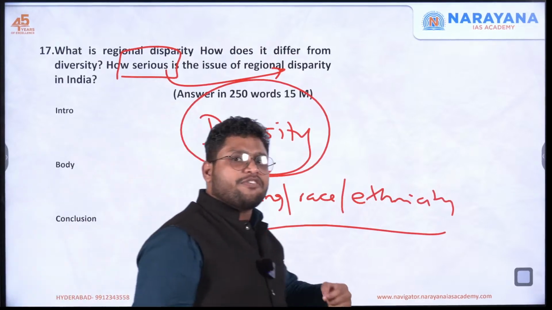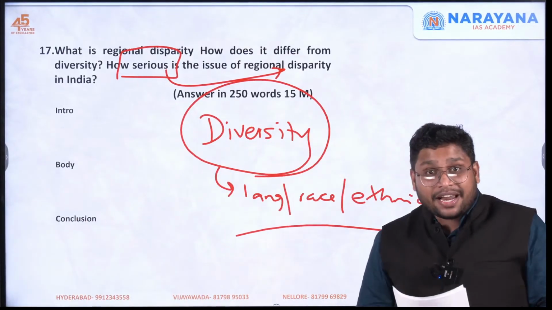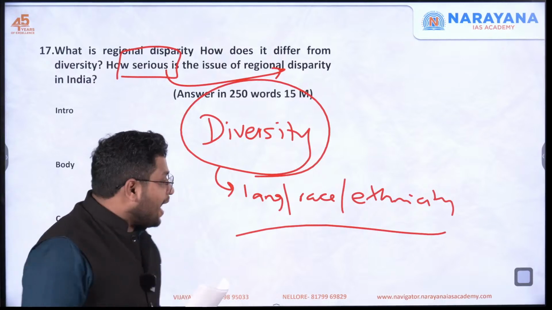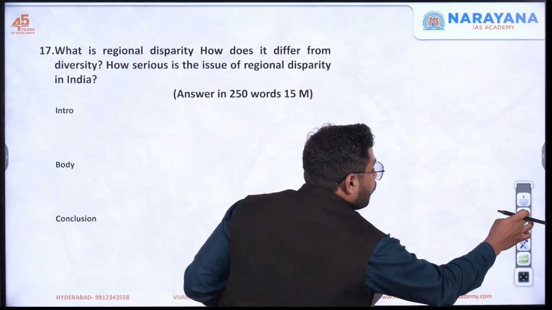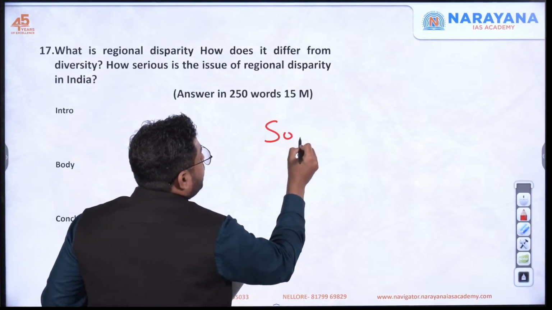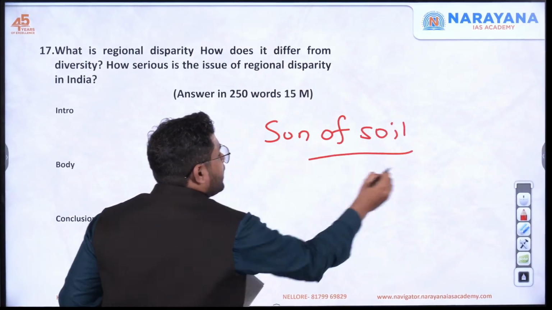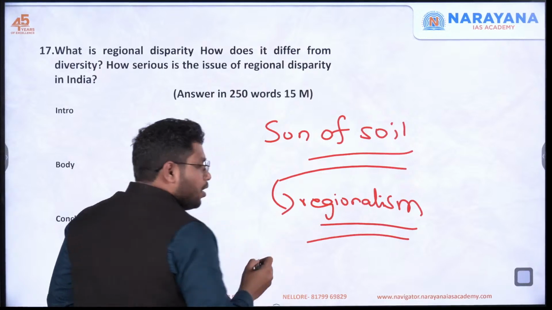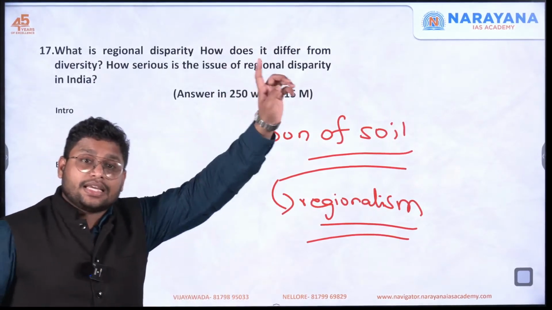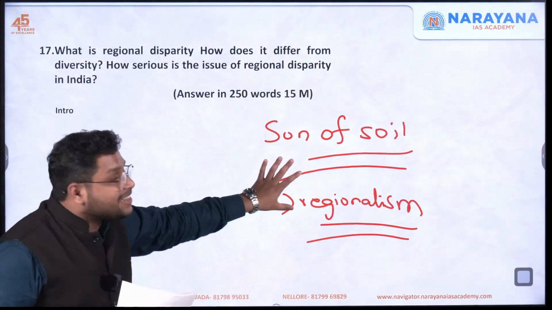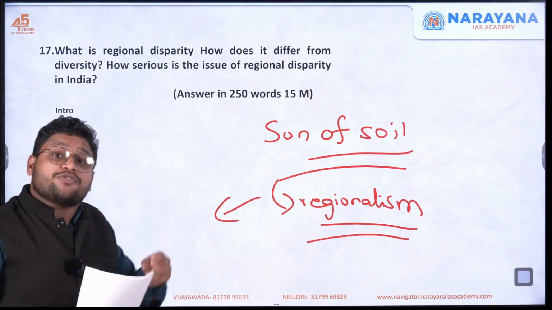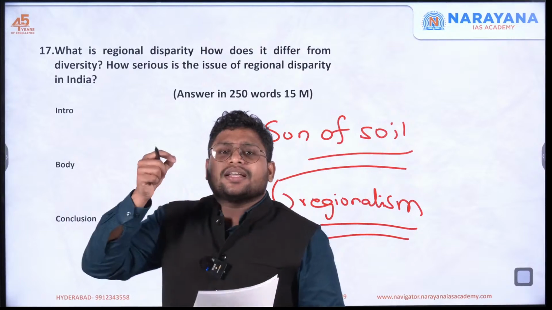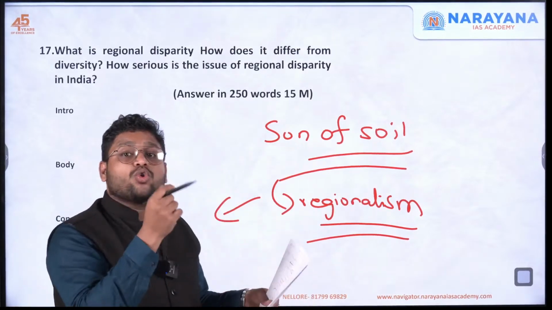Because all the problems right now we are facing is because of this regional disparity. For example, people who are migrating from northern part of India to the southern part, they see that in the southern part, many people are talking nowadays about this son of soil doctrine. They say that we belong to this land and this leads to further regionalism, and we have right to exploit our resources, and the people from northern part of India should not come here. Why this is happening? Why this hatred is coming up? Because of this disparity. If you develop the northern part, specifically the UP, Bihar, Jharkhand, these areas, they will not need to come to other states or go to other states.